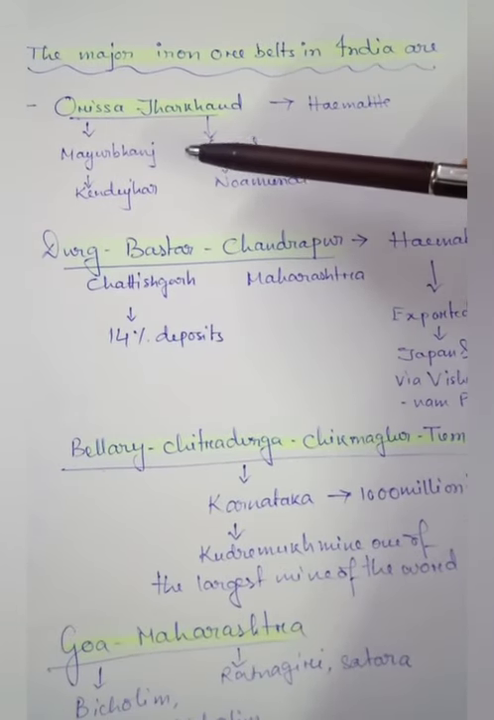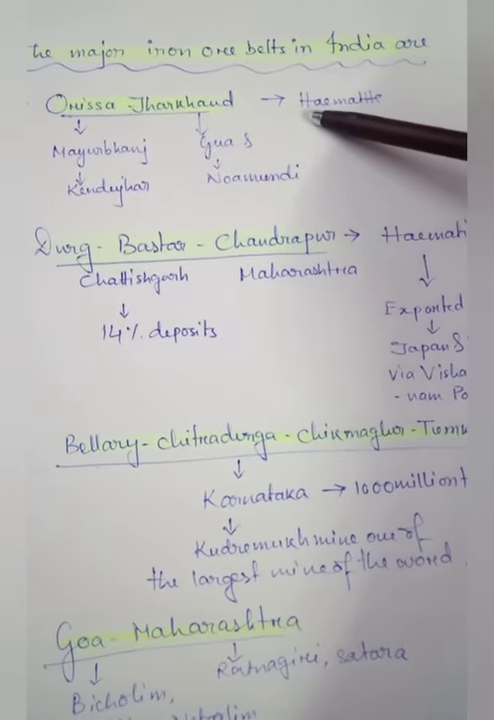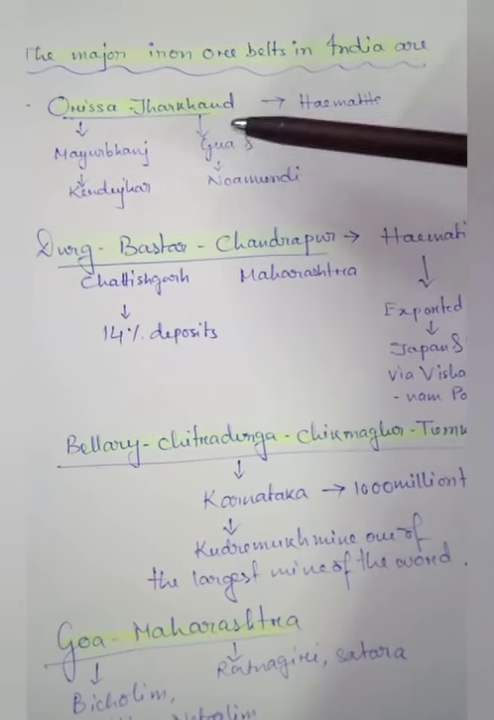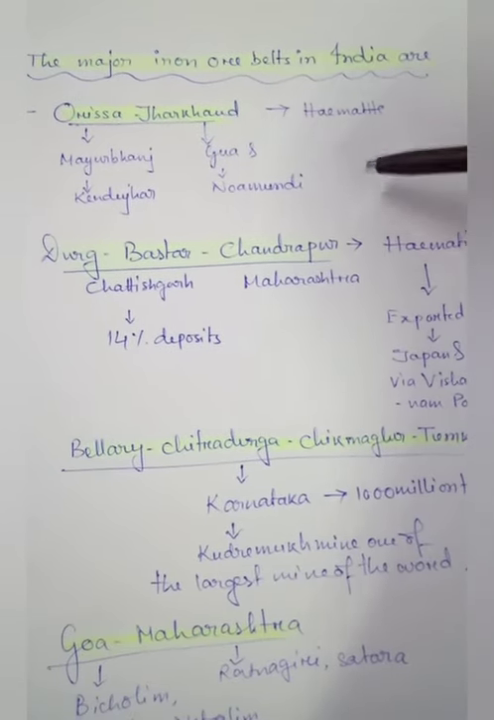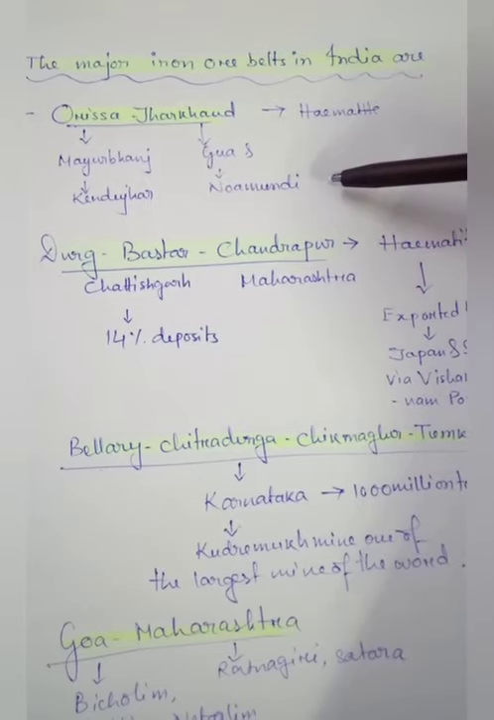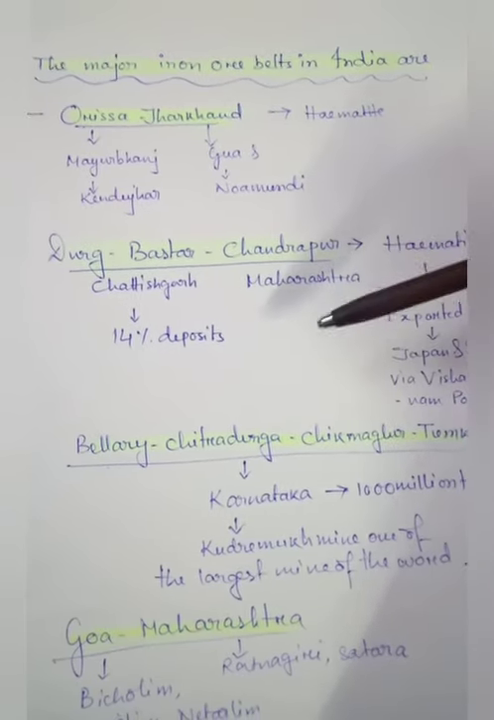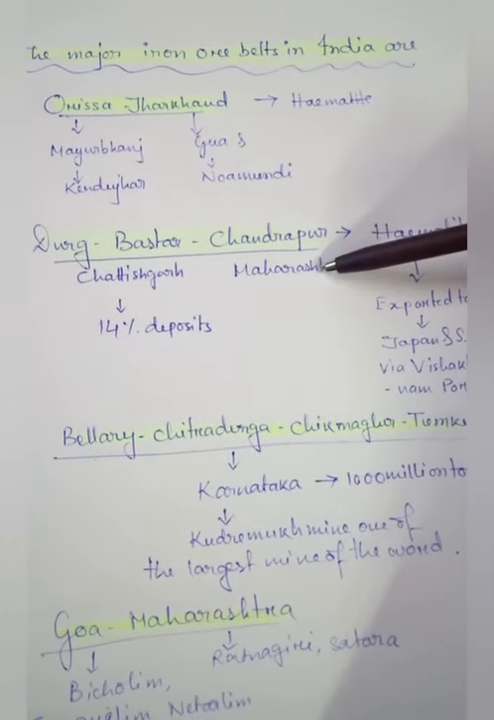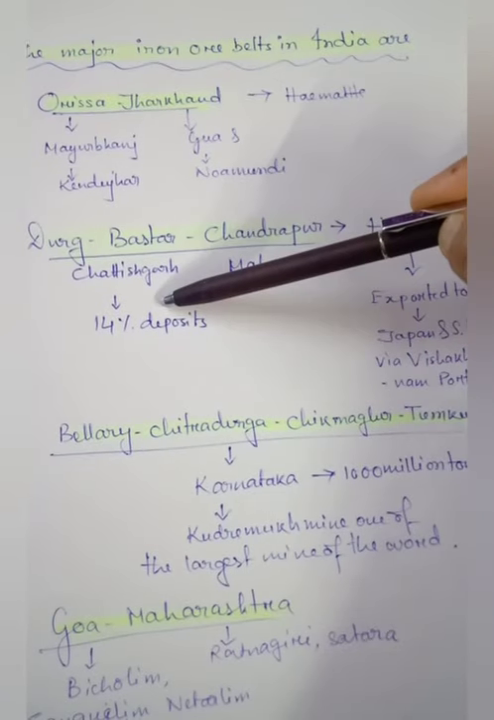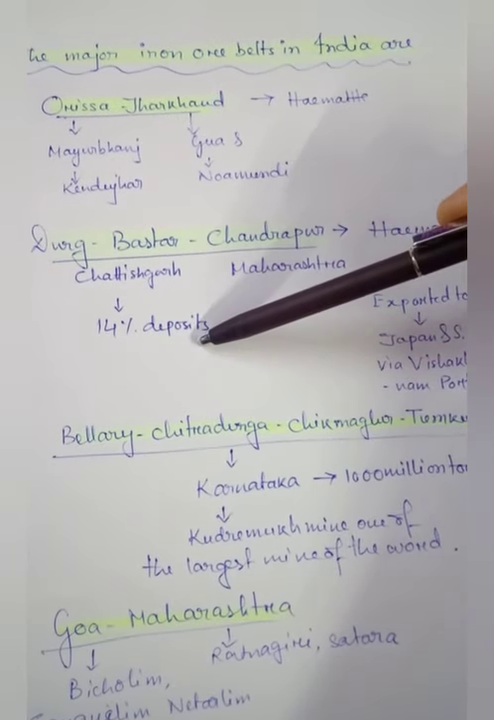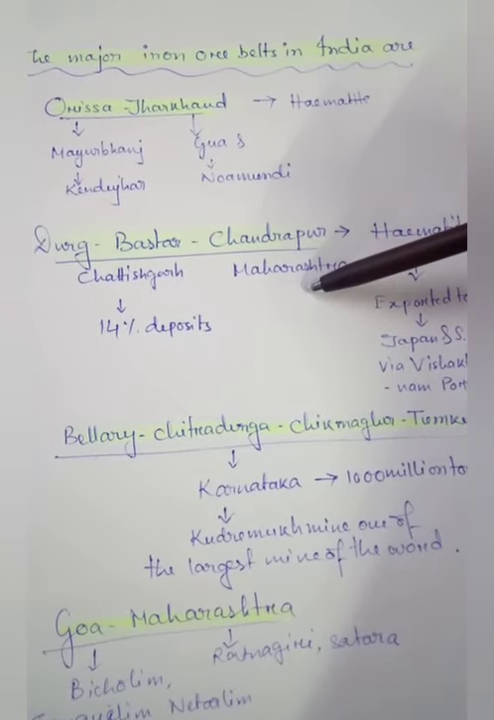So from this iron ore mine, the iron ore supply goes to the steel plants located at Asansol, Bokaro, Durgapur, Jamshedpur and Rourkela, which receive their supplies of iron ore for production of iron and steel. Okay. Next is Durg, Bastar, Chandrapura. Durg and Bastar are places of Chhattisgarh where 14% of this country's iron deposit can be seen, and Chandrapura is a place of Maharashtra.